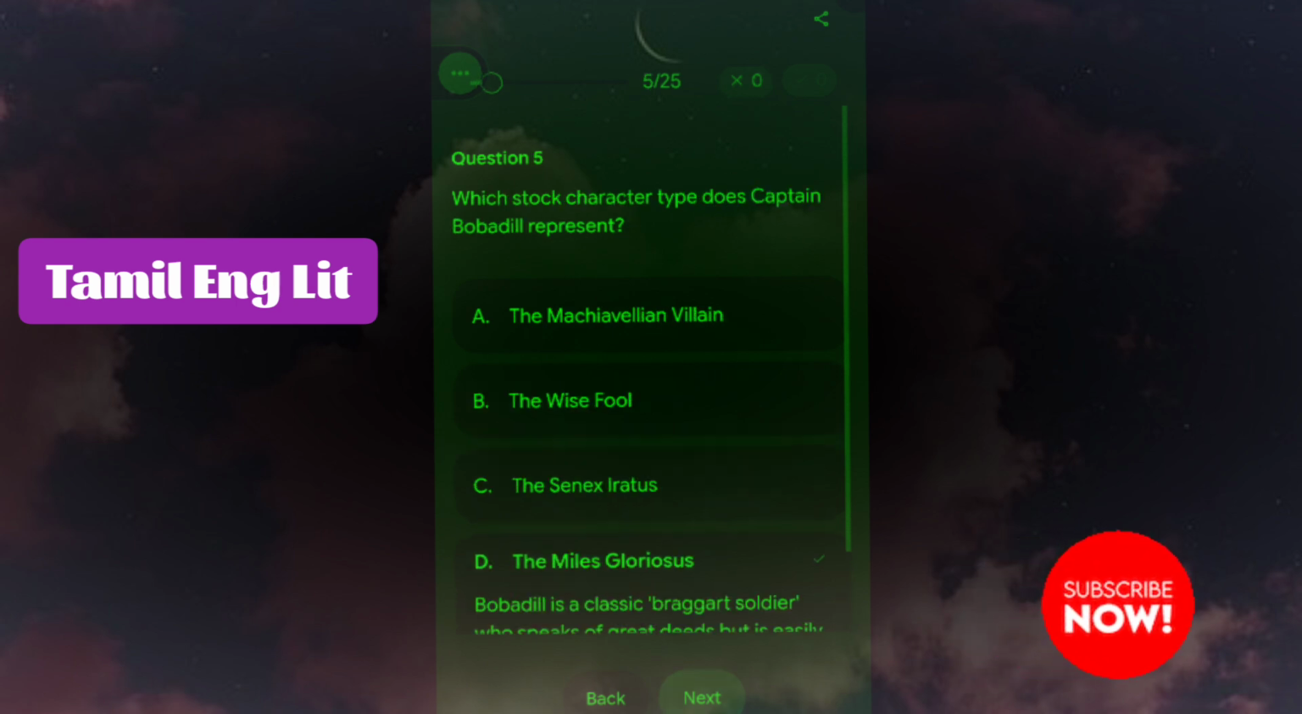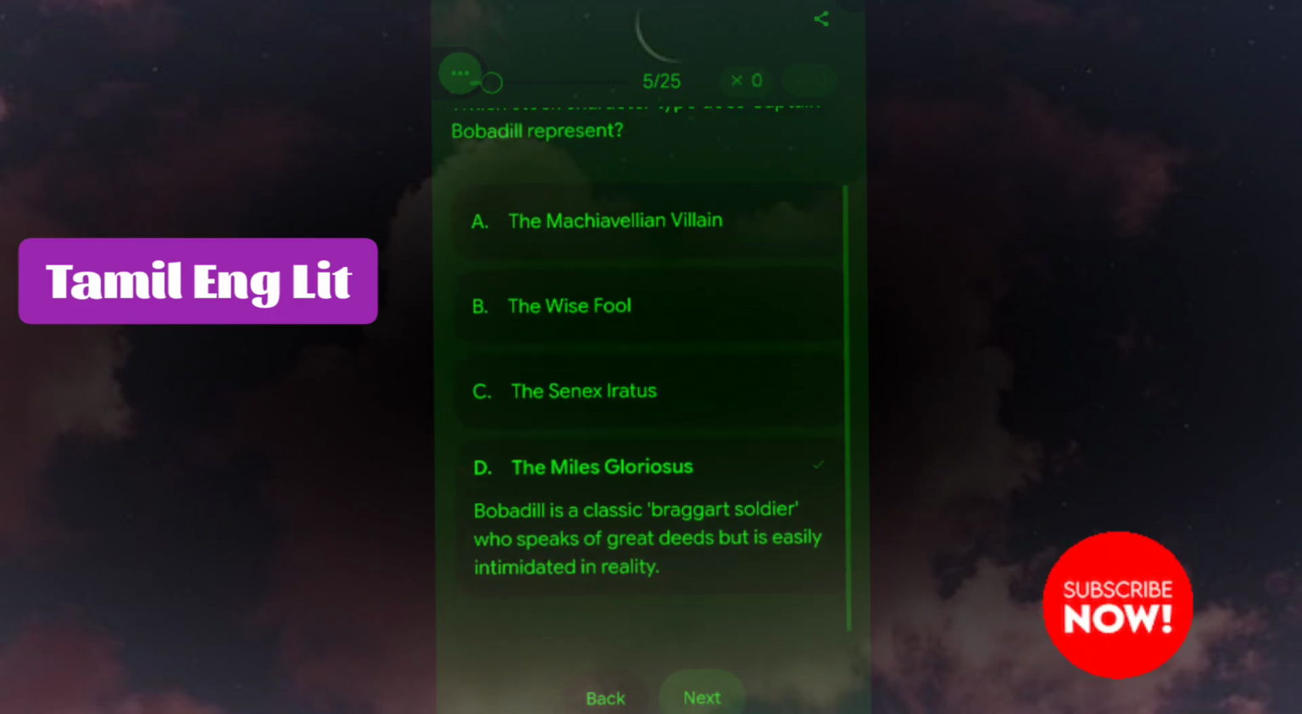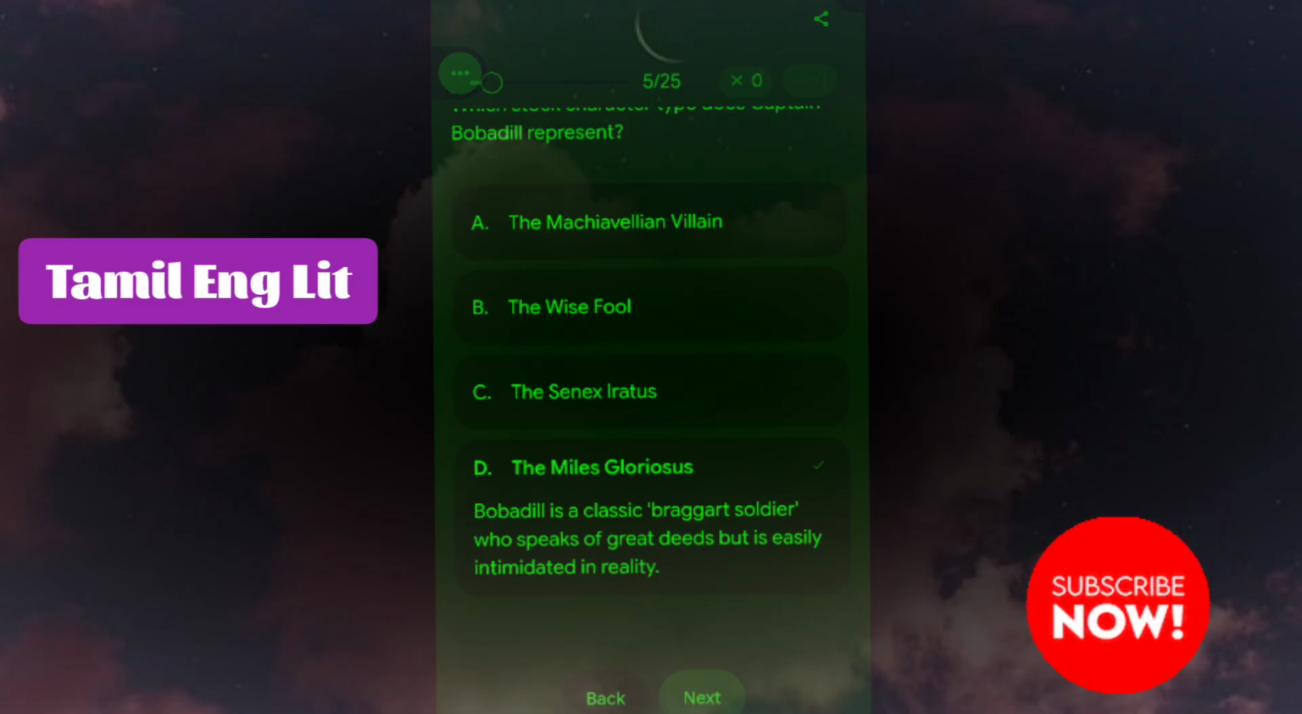Next question is, which stock character type does Captain Bobadil represent? The Miles Gloriosus. Bobadil is a classic braggart soldier who speaks of great deeds but is easily intimidated in reality.